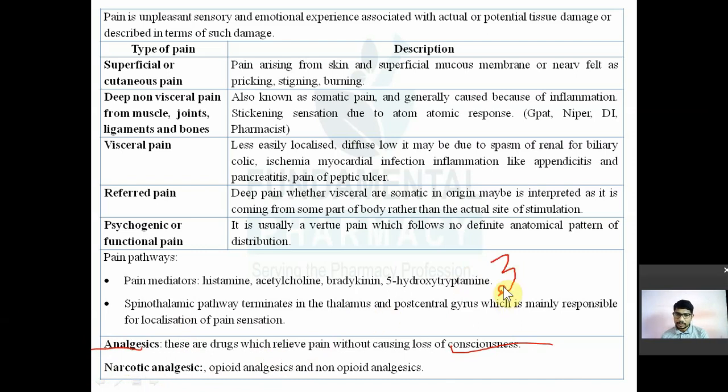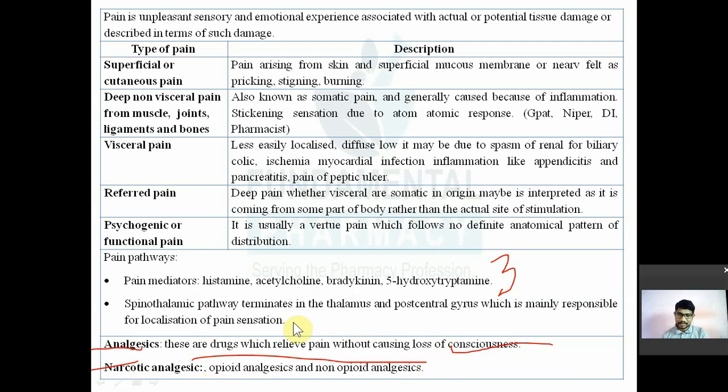First one is known as narcotic analgesics. Narcotic analgesics are also called central analgesics or opioid analgesics. They will relieve your pain by interacting with the opioid receptor, and they will produce sedation. Another group of analgesics are known as non-steroidal anti-inflammatory drugs or analgesic drugs.